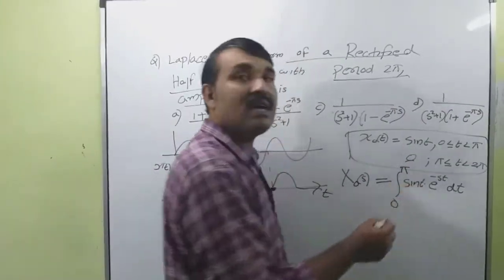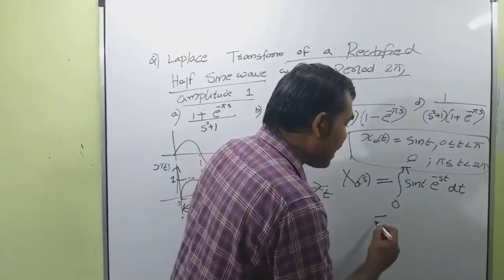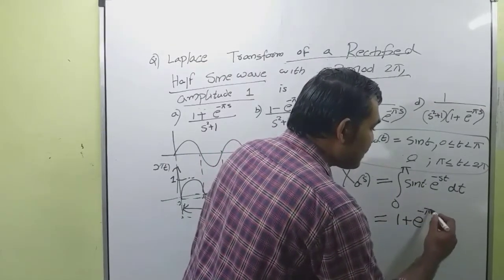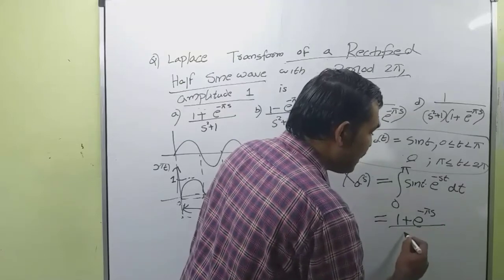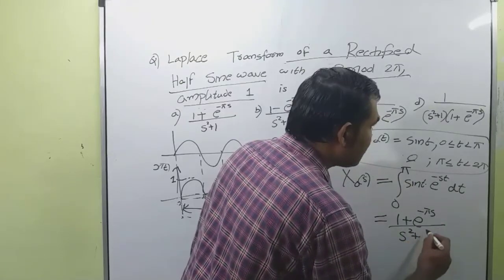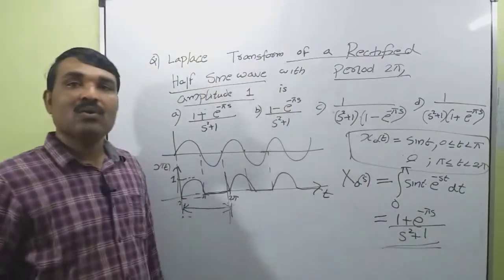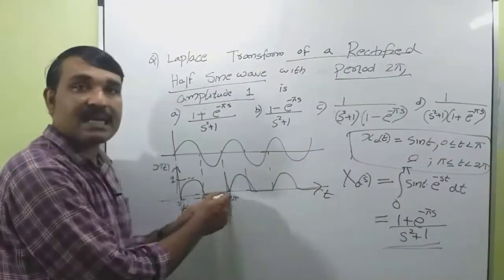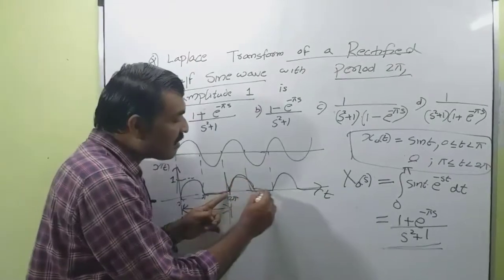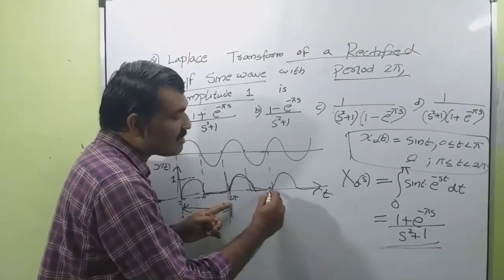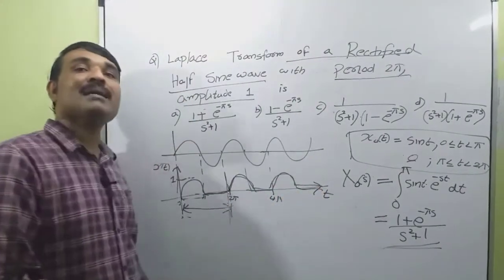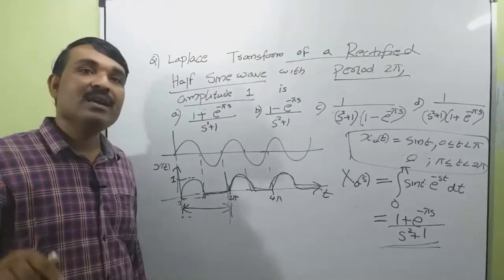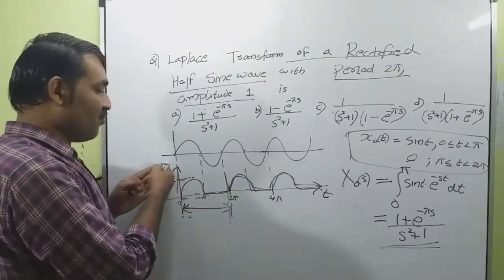So the value of the integral can be found as (1 plus e raised to minus pi s) divided by (s square plus 1). Now, this signal is a periodic signal. So after each pi seconds, the signal will repeat. When this becomes 4 pi, this again repeats. So by making use of the properties of the periodic Laplace transform, we can find this X(s).